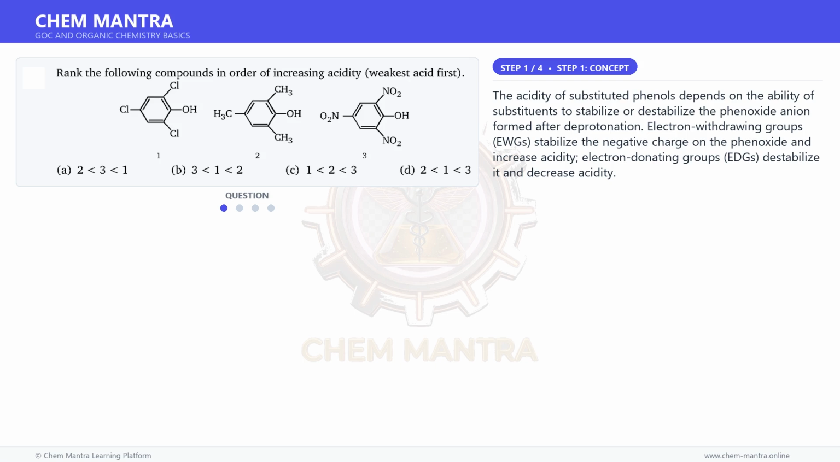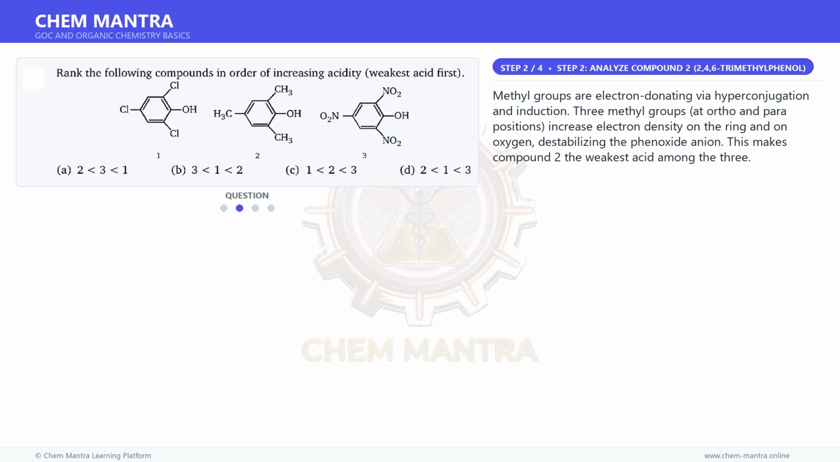The acidity of substituted phenols depends on the ability of substituents to stabilize or destabilize the phenoxide anion formed after deprotonation. Electron-withdrawing groups, EWGs, stabilize the negative charge on the phenoxide and increase acidity. Electron-donating groups, EDGs, destabilize it and decrease acidity.